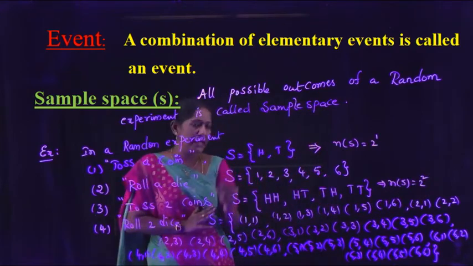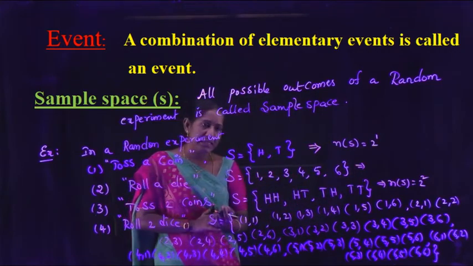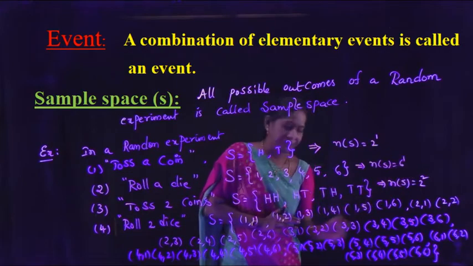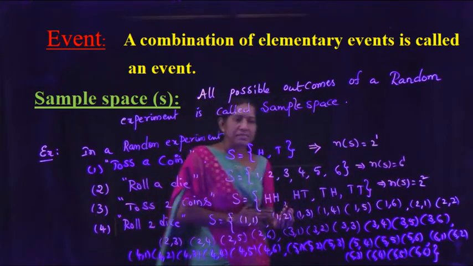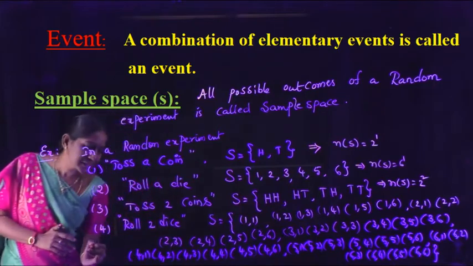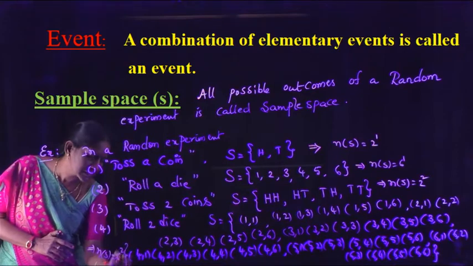Roll a die, S equal to 1, 2, 3, 4, 5, 6, then N(S) is 6 to the power 1. Roll 2 dice, N(S) is 6 squared.